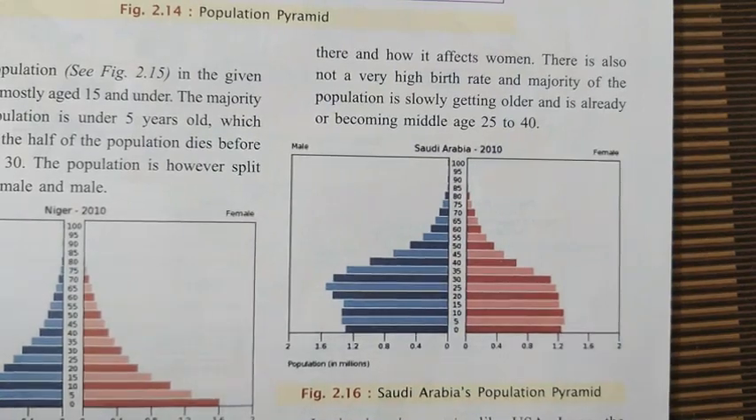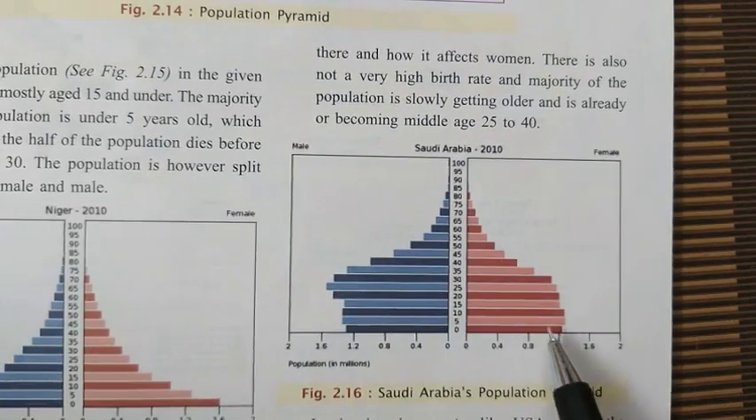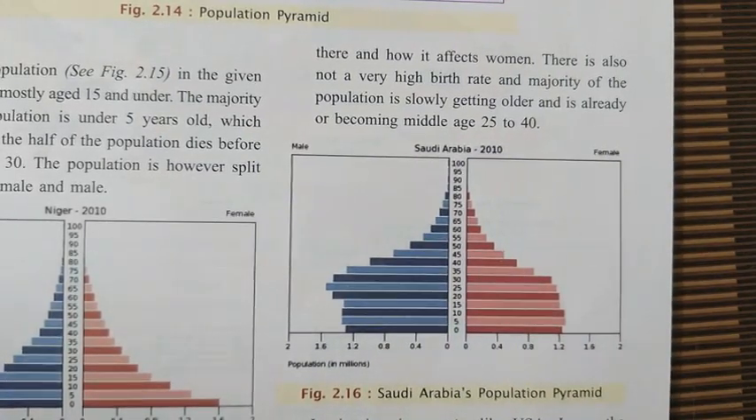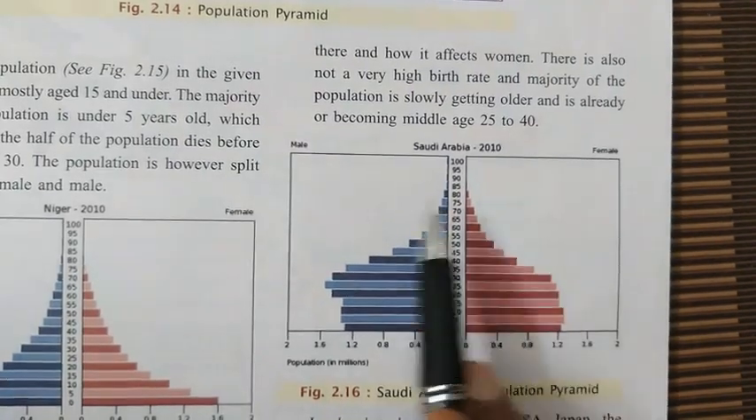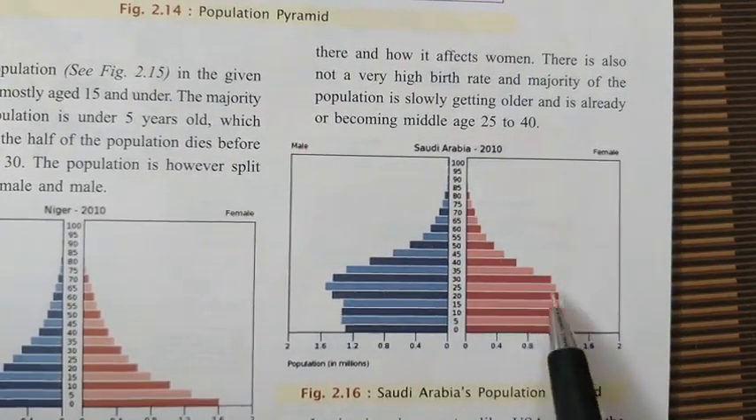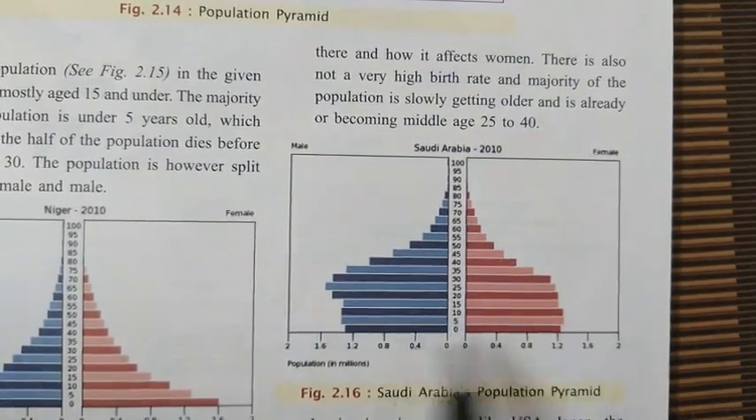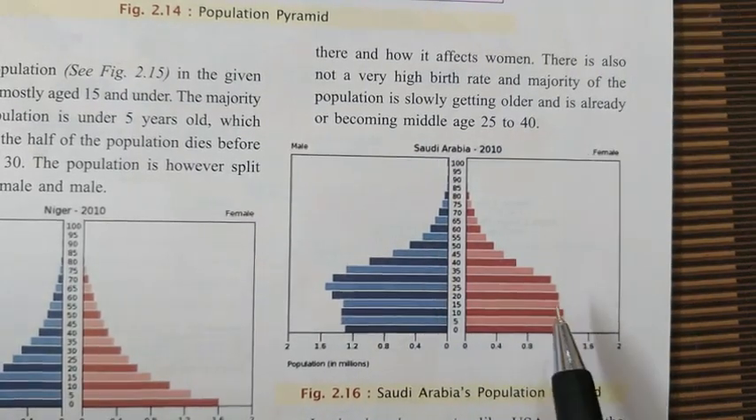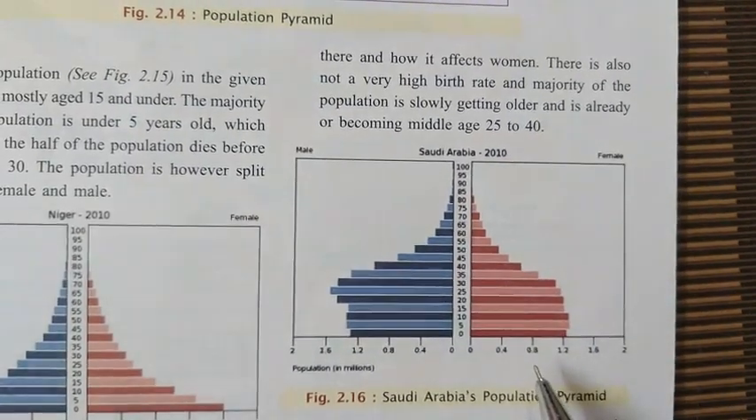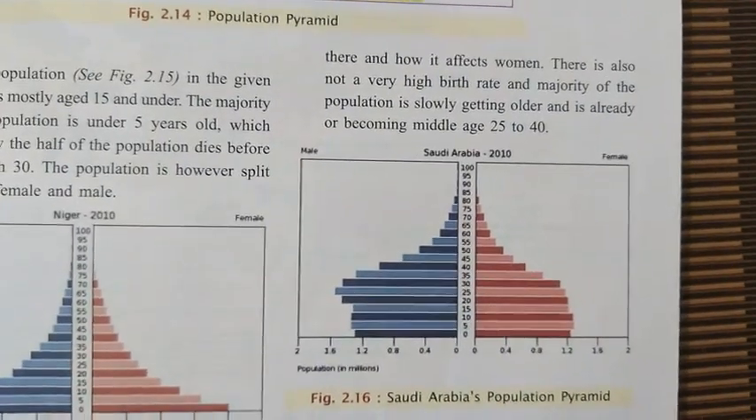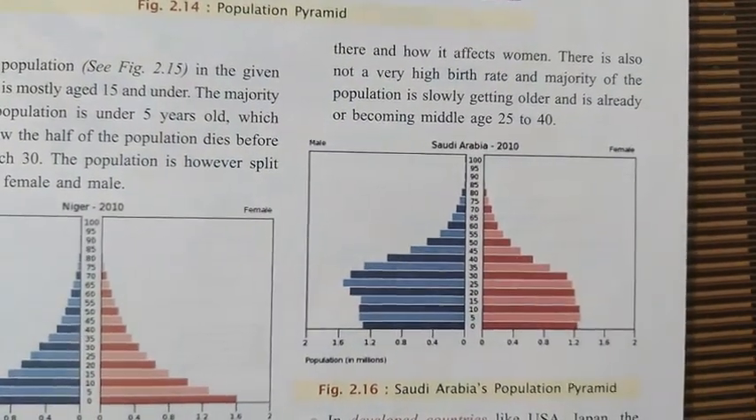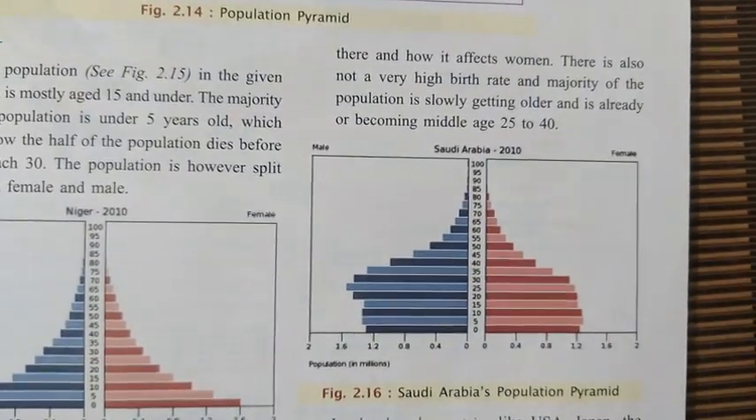Now all these things show what? This doesn't show development, but it shows the social status. The social status in this country can be seen, because the females are very few and the male population is more. That shows there is discrimination between female and male, and the social status is not so good. It means the condition of females is very bad in this country. Well, this is how we usually study a population pyramid.